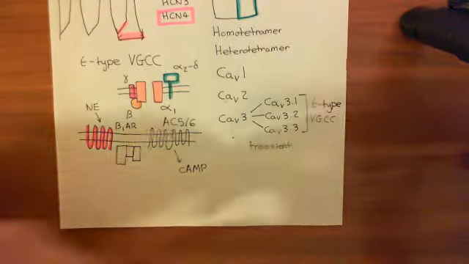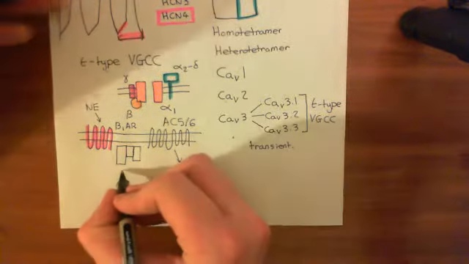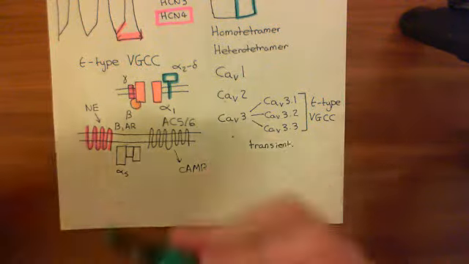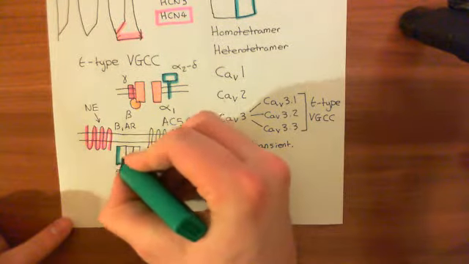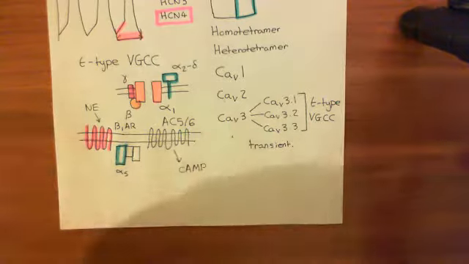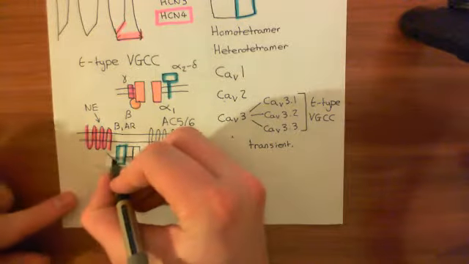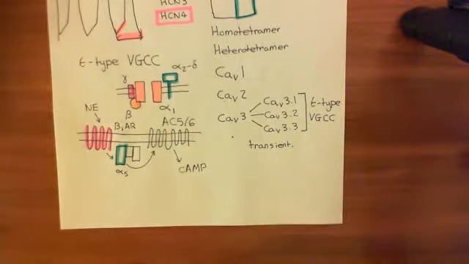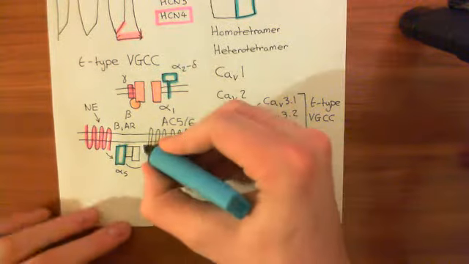Okay, we know that the beta-1 will activate the alpha-S subunit here of the heterotrimeric GS-G protein, which we'll draw in turquoise here. We know then that the alpha-S subunit with the GTP bound to it will then activate the adenylyl cyclase 5/6, which we'll do in blue here.